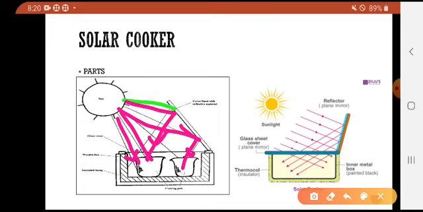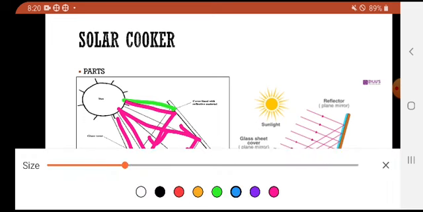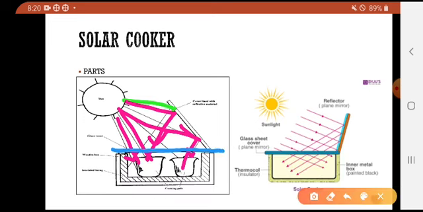So on this upper sheet lid, this is a lid, this is the reflector. The light waves are falling on the lid and they are focusing on the wooden body, bowl.